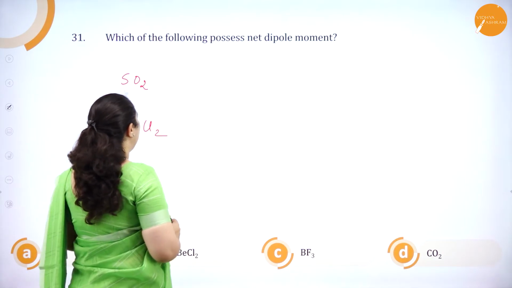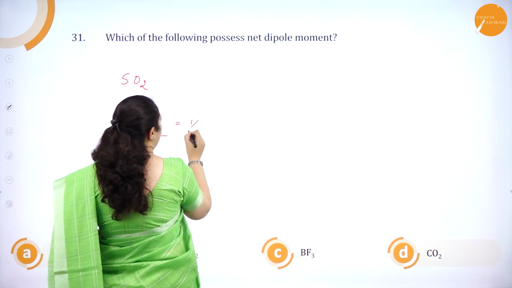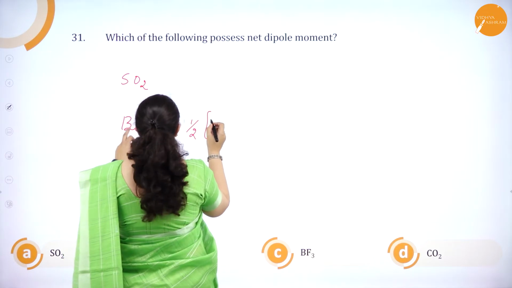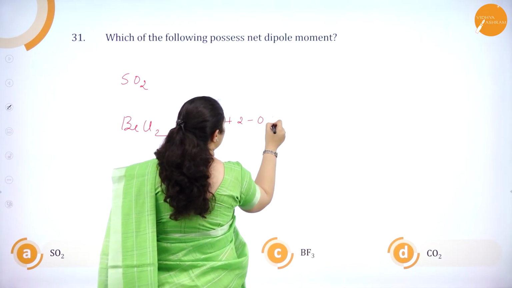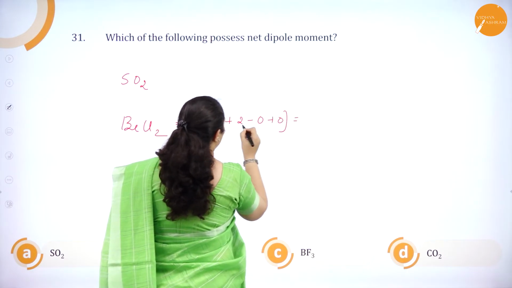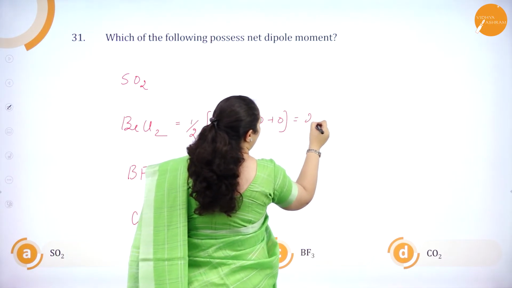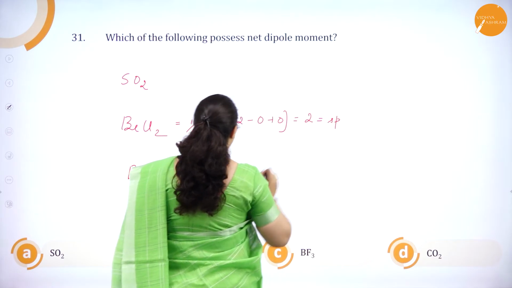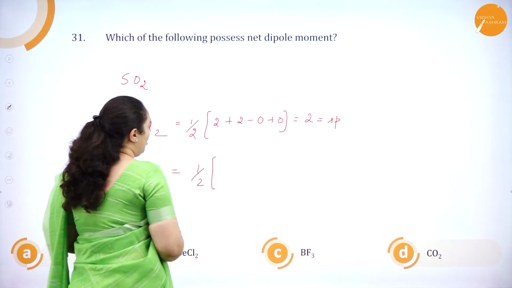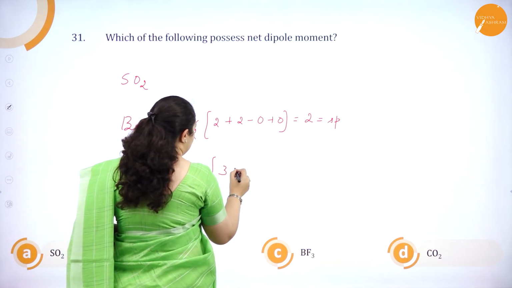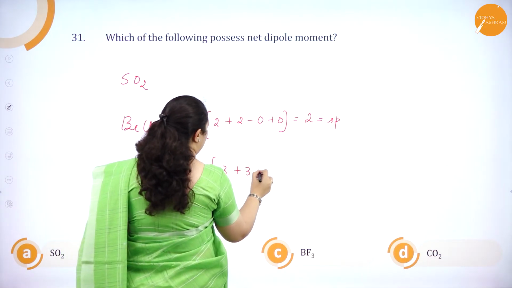Beryllium chloride, how to calculate the hybridization? Half into valence electrons are 2, monovalent atoms are 2, no charge: minus 0 plus 0, is equal to 4, by 2 is 2, which hybridization? sp. So it's linear. BF3: half into boron has 3 valence electrons plus 3 monovalent atoms.